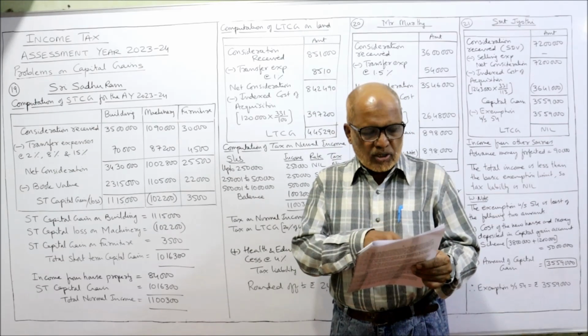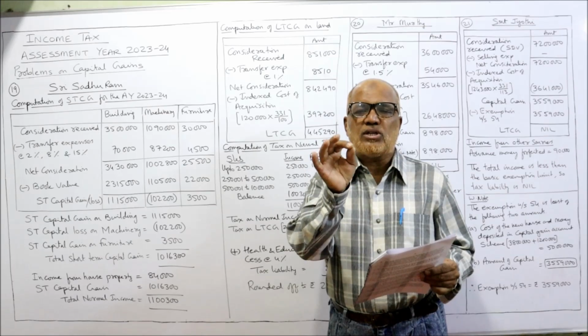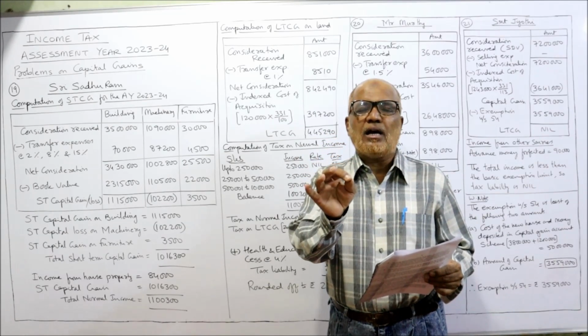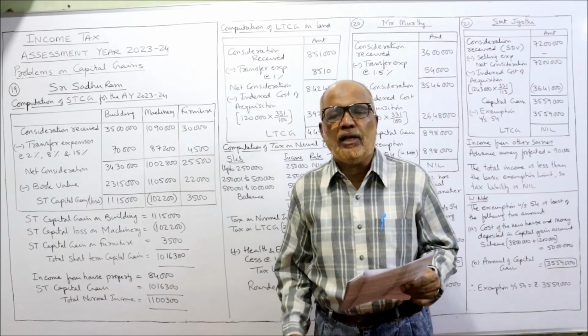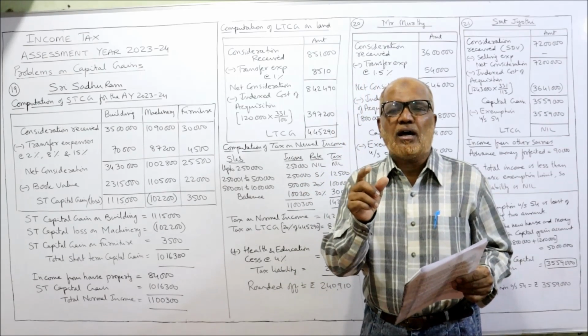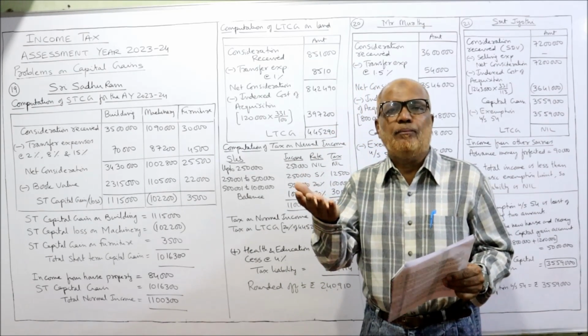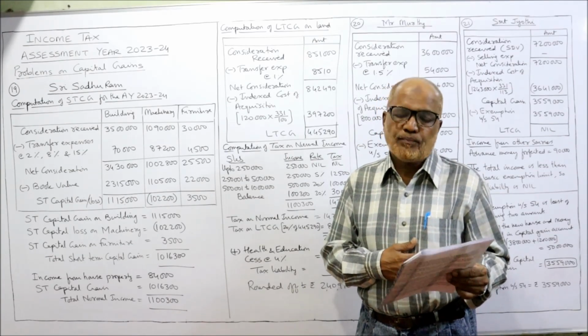Machinery, building and furniture are depreciable assets which are used in business. So the gain arising is a short-term capital gain irrespective of the period of holding. Land is not a depreciable asset, so the gain arising is a long-term capital gain because it is held for more than the last 23 years, right?